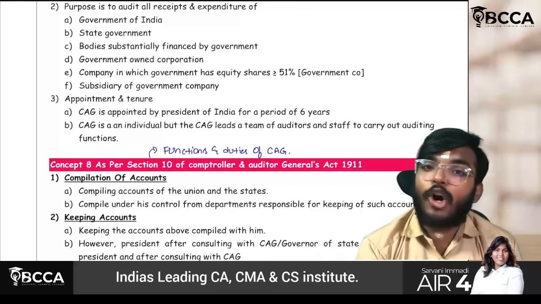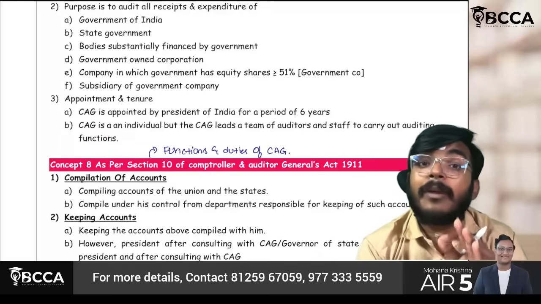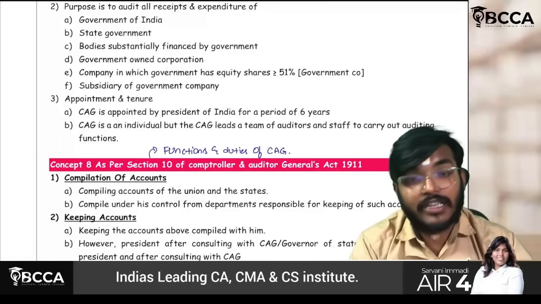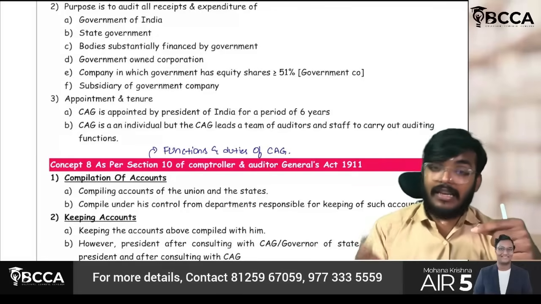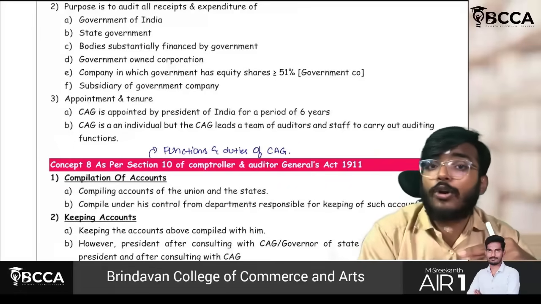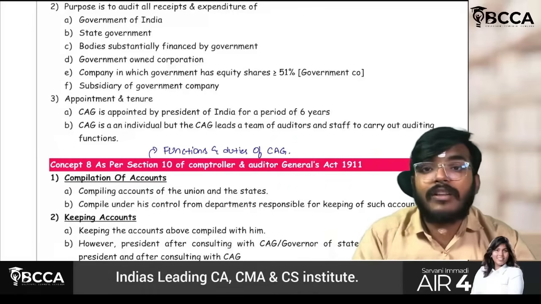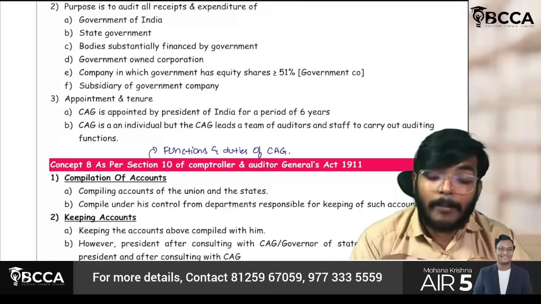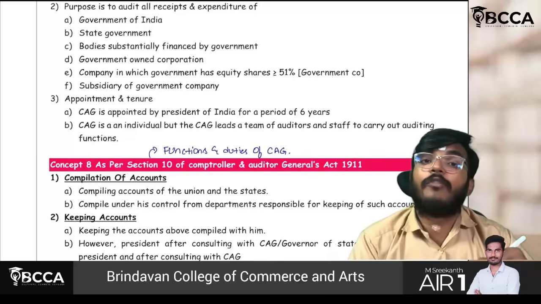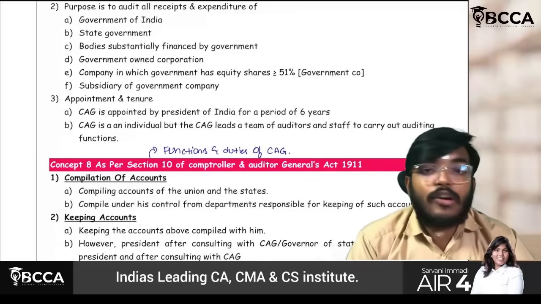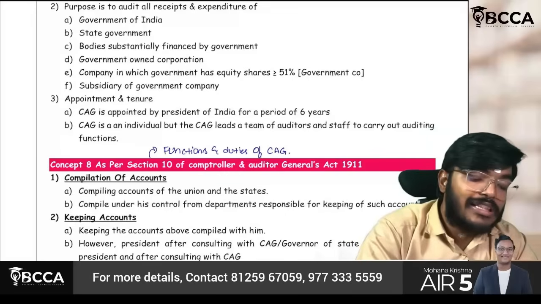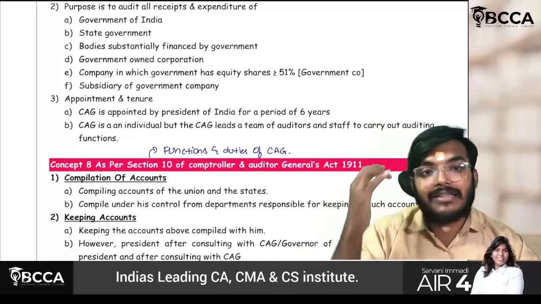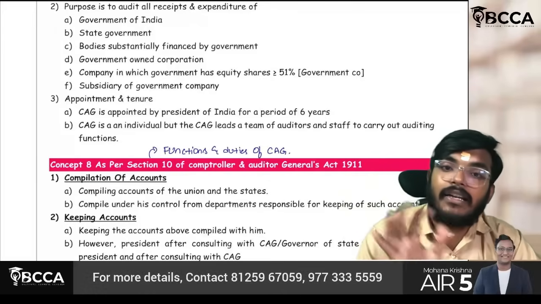Okay? The main objective of CAG is to conduct the audit of government. Government means not just one government. Central government is there. State government is also there. Union territories, if they have legislatures, their audit also will be conducted by CAG only. Along with that, any body substantially financed by the government, government-owned corporations, or a company in which the government has more than or equal to 51% of shareholding, popularly called a government company, and a subsidiary of a government company is also treated as a government company. The receipts and payments of all these entities will be audited by C and AG.